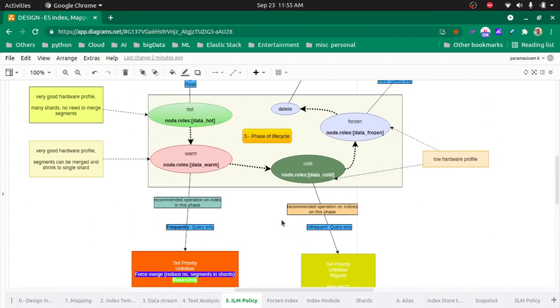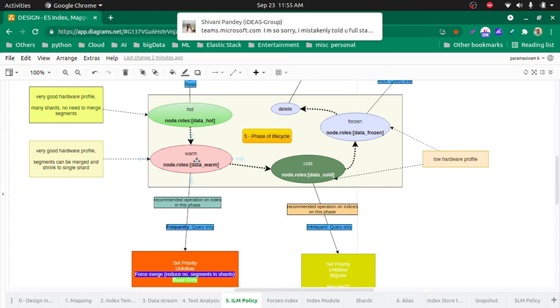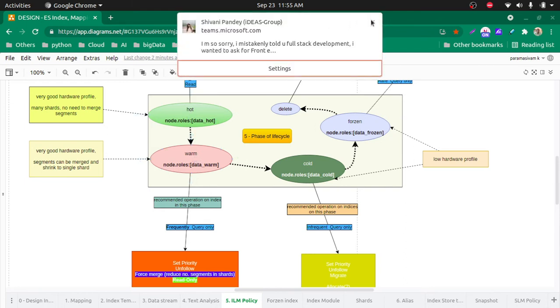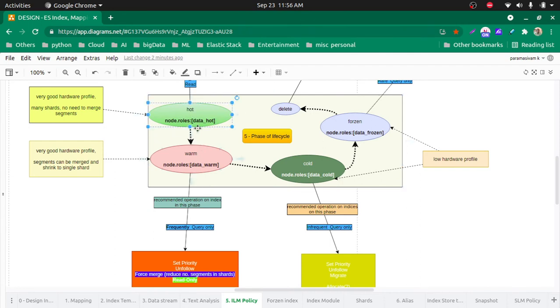Let's say in cold you are saying 90 days, then frozen is obviously greater than 90, say 95. Since cold is 90 days, warm cannot go beyond 90, so it should be less, say 85 or 60. Similarly for hot, the number of days should be less than the warm phase. That's why they say the minimum age of indexes in each phase should be greater than the previous phase.